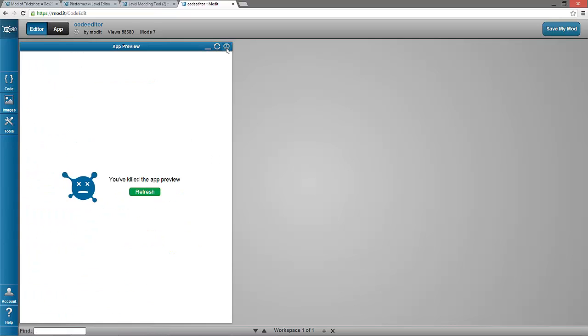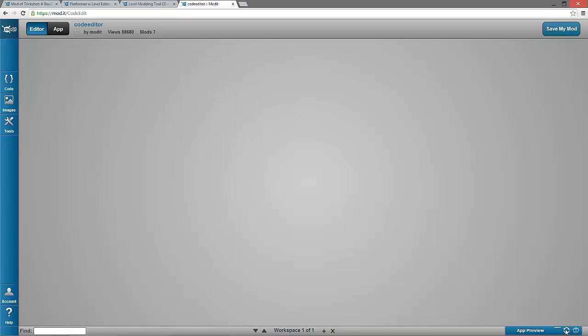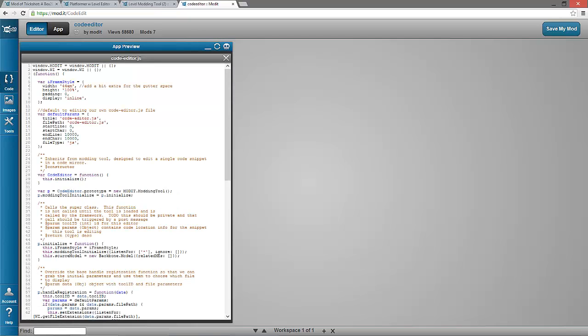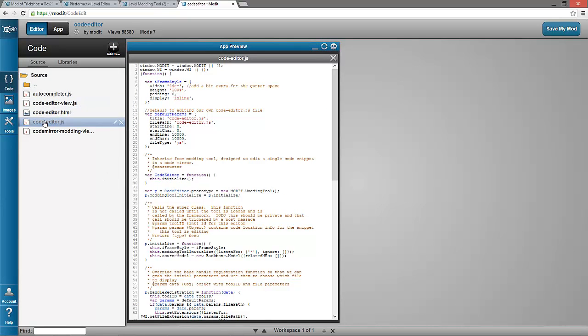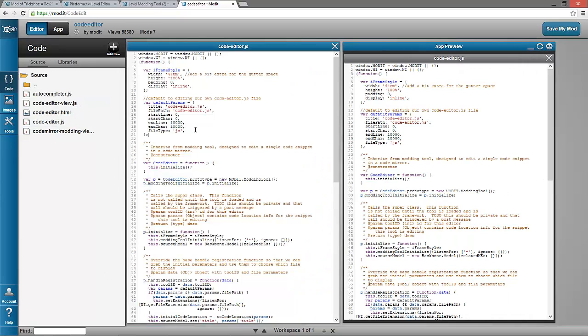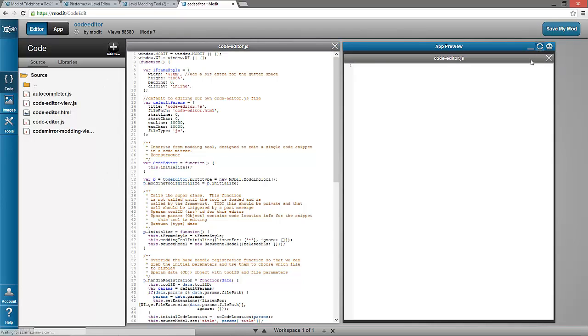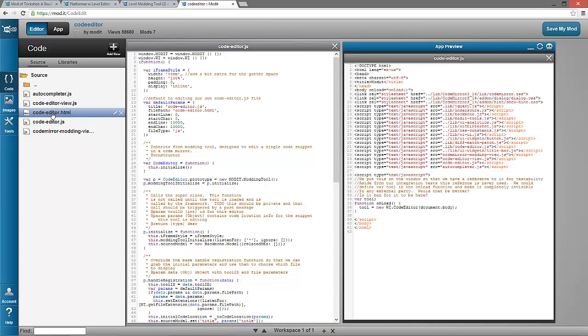I can refresh it. I can kill the preview if I want. I can minimize it, by the way, maximize it again. And here I'm now using the code editor in the interface to edit the code editor itself. Yo dog, meta. In fact, you can see my changes are synced on both sides because they're actually feeding off the same code. And if I just want to change the default file, it opens code editor.html. I can then see it's now opening this file.